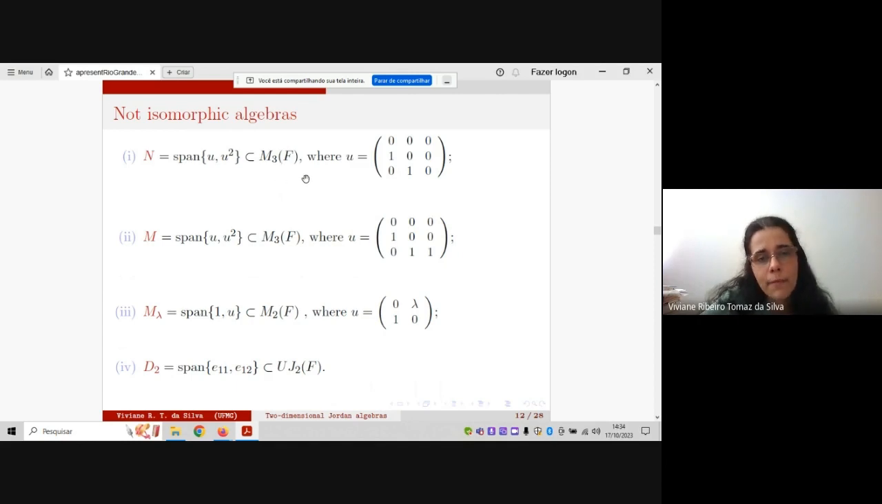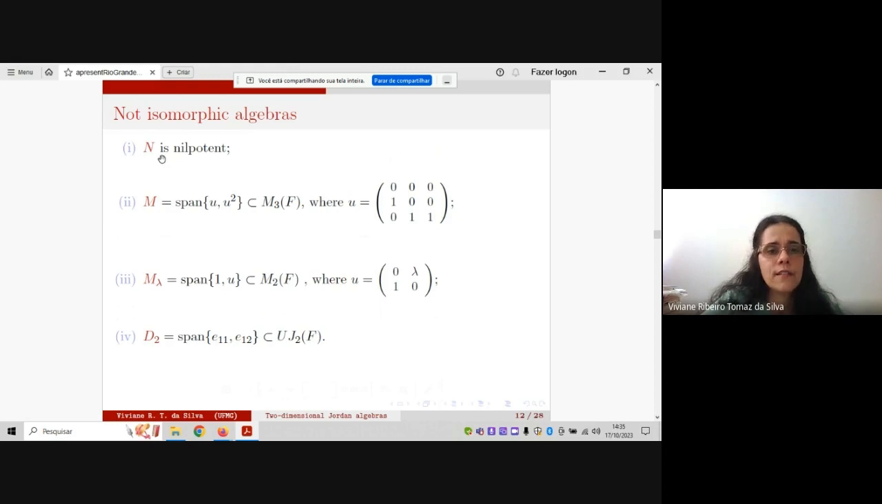Maybe first, note that the first three algebras are subalgebras of full matrix algebras, and then they are associative algebras. And the last one is our algebra D_2, the algebra that we are talking about but with n equal to 2, okay? This is a subalgebra of UT_2(F), and it is the unique non-associative algebra. Now, for the first one, it is easy to see that u cubed is equal to 0, then this is a nilpotent algebra.